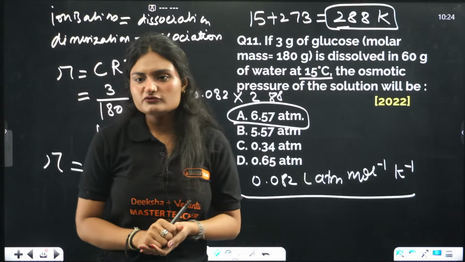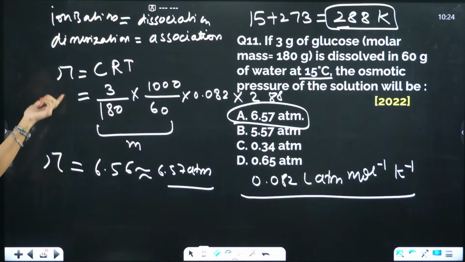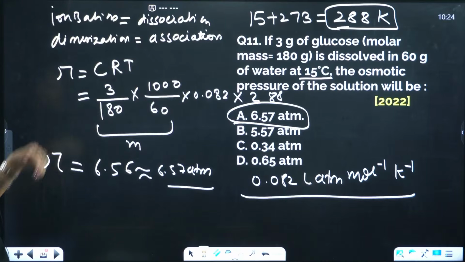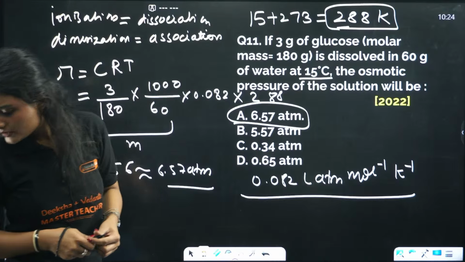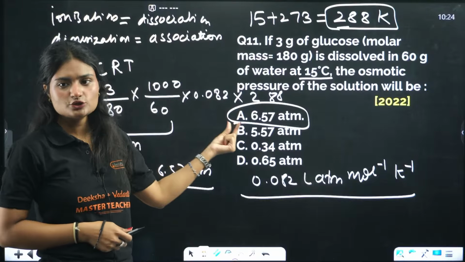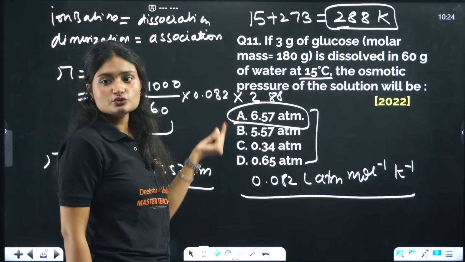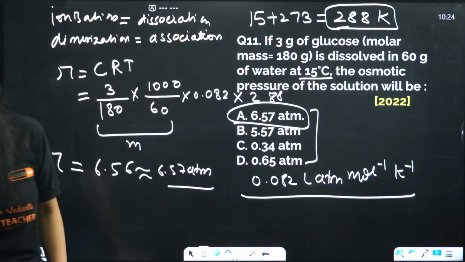Okay, so for this question, the answer is 6.57 if you calculate it. Pi equals CRT, where C we calculated in terms of molality, R is 0.082 and temperature is 288 Kelvin. In this case we multiplied with 0.082 because the answer is given in atm, atmospheric. All the values are given in atmospheric, so you use the value which is in atmospheric.